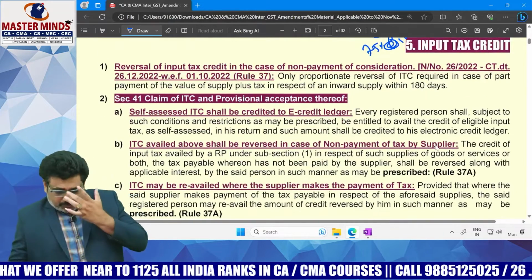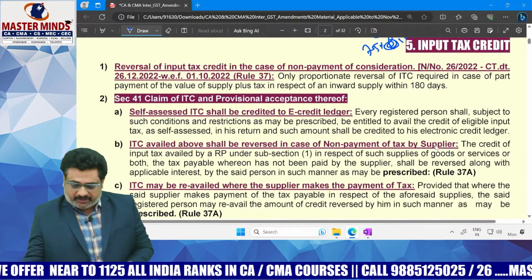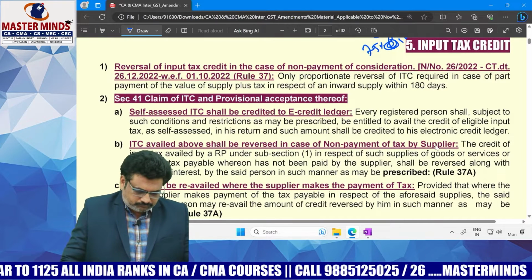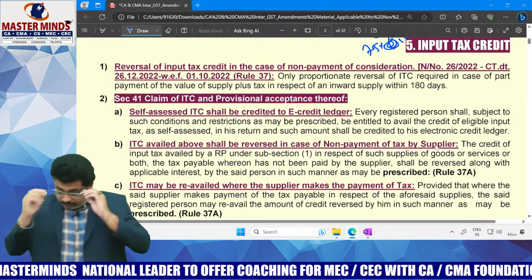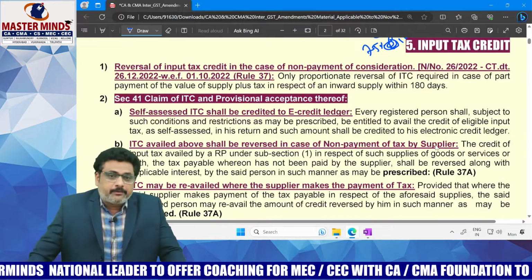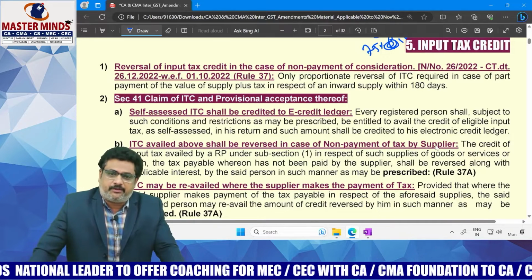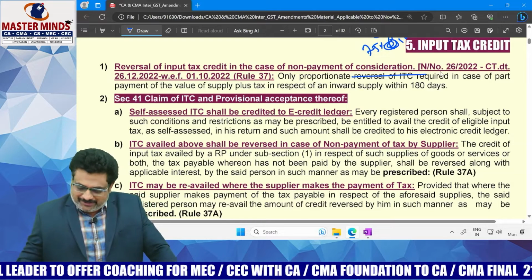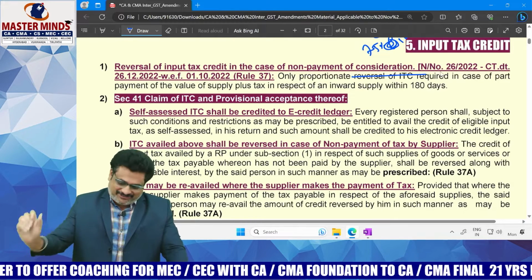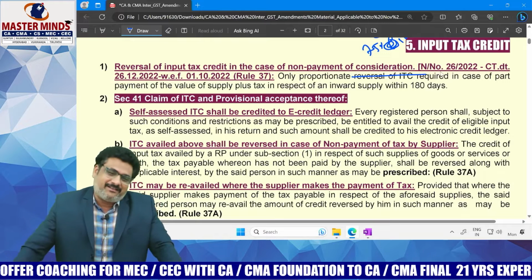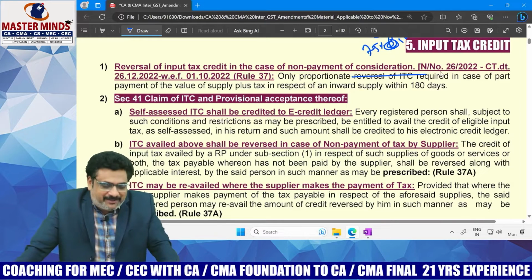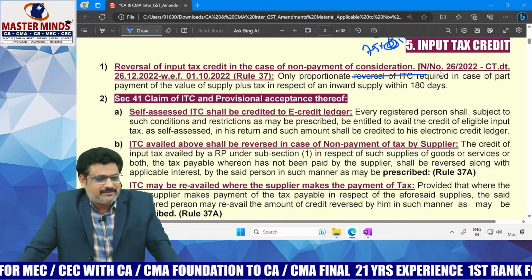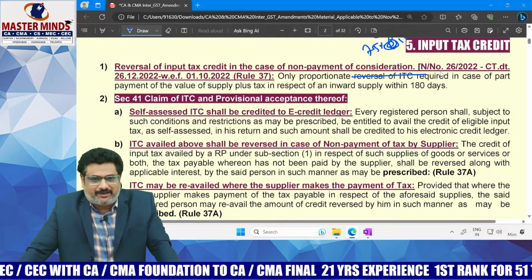Next one is with respect to input tax credit. So what is the first point? Reversal of ITC in case of non-payment of consideration. This is a very interesting one. It is not actually an amendment. It was a mistake made by the department previously, which is now rectified. That is the only thing.